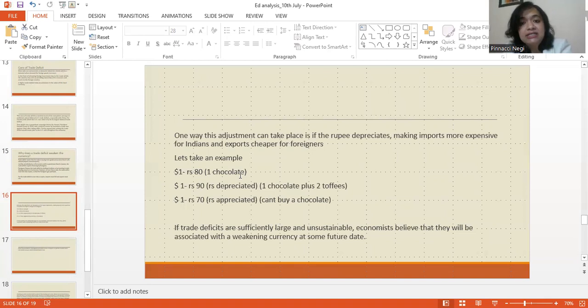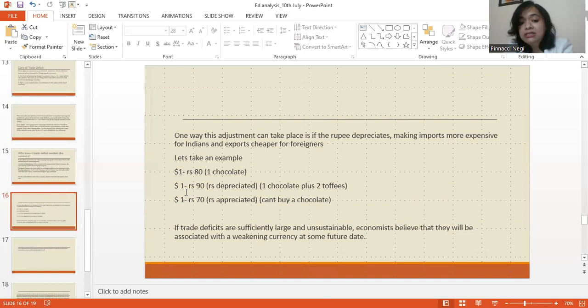That means our currency depreciates, it loses value, and now $1 is equivalent to rupees 90. Now the foreigner can buy one chocolate plus two toffees for $1. Now look, earlier he was buying one chocolate for $1 when $1 was equal to rupees 80.